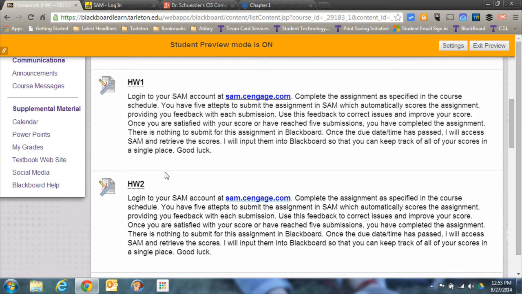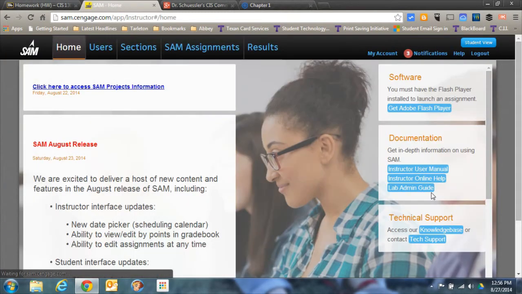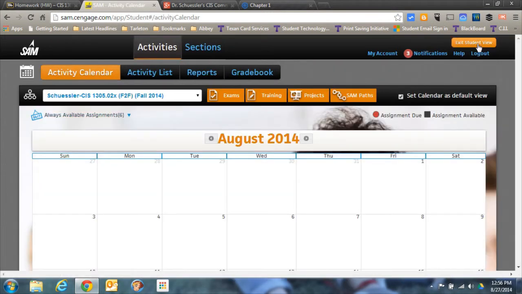Everything else is posted in Blackboard, but it's not actually done in Blackboard. I use these basically as placeholders in the grade book in Blackboard, so you can check your score and see where you are throughout the semester. We'll talk more about your grades when we get to the syllabus. So you'll come here for homework 1, click on that link and it'll open up your SAM login page, and once you do that you can log in. I'm going to switch over to student view so we can talk about that a little more specifically.